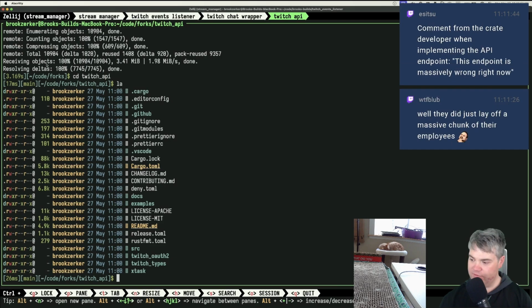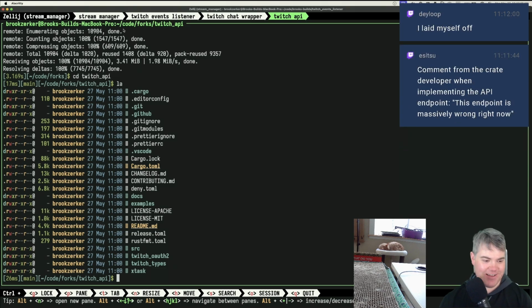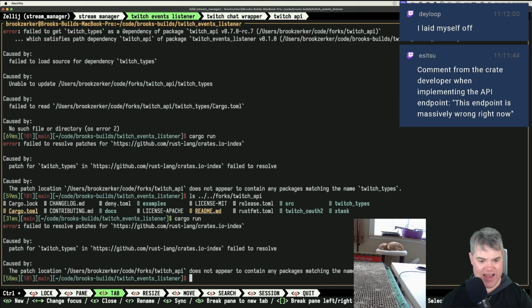So if we look here, comment from the Crate developer when implementing the API endpoint, this endpoint is massively wrong right now. Dayloop, you laid yourself off. Nice. But not nice. Sorry.